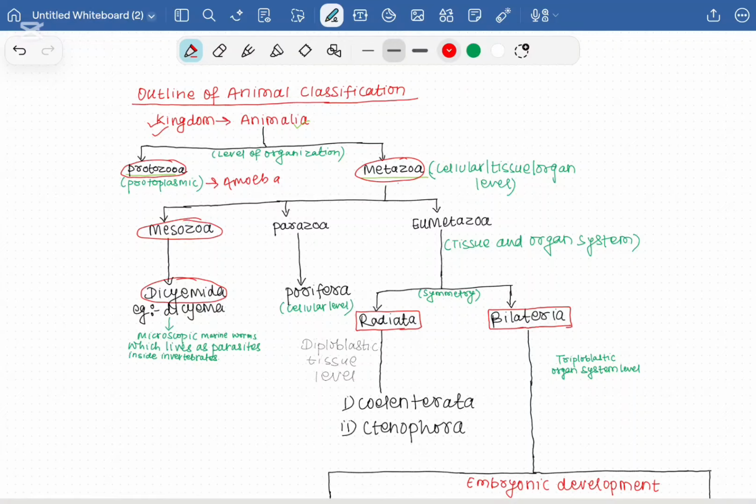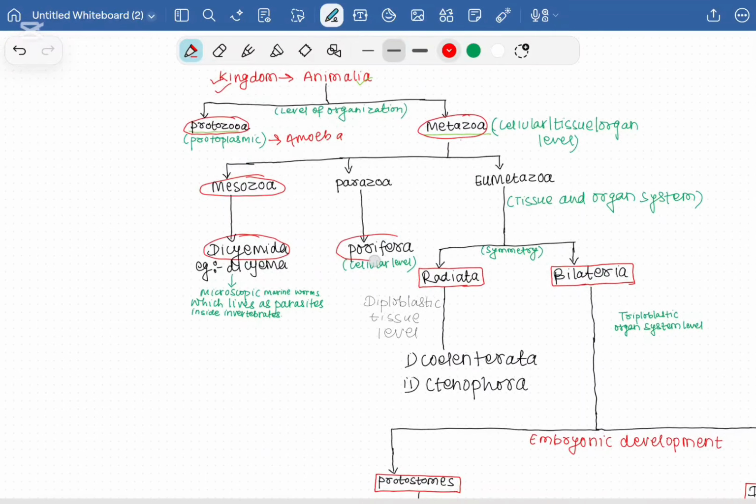And the next one is parazoa. Cells are present, but in this, true tissues are absent. That means the level of body organization has just the cells, and all activities are just done by the cells. This type of organization is called the cellular level of body organization. And in this parazoa group, the phylum Porifera is present.